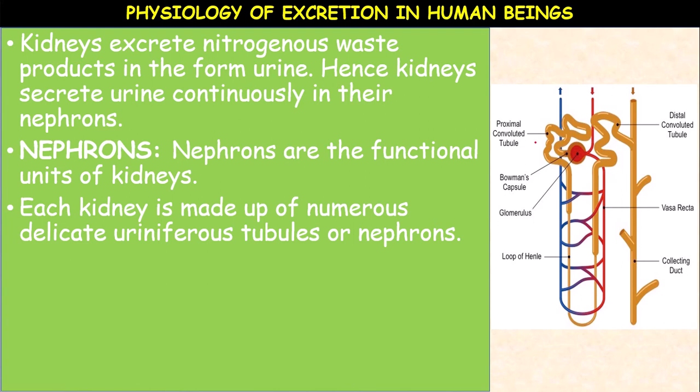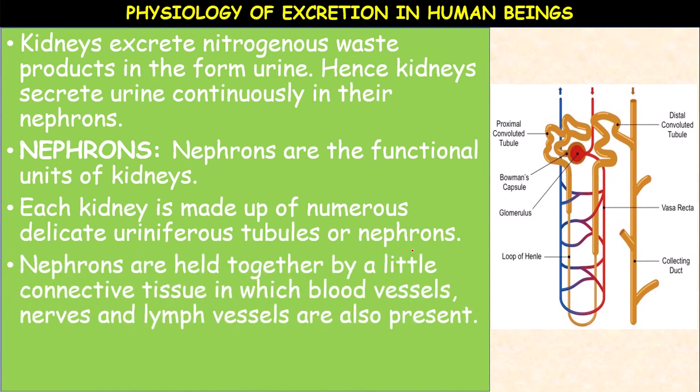See here, this entire structure is called a nephron. Nephrons are held together by a little connective tissue in which blood vessels, nerves and lymph vessels are also present.